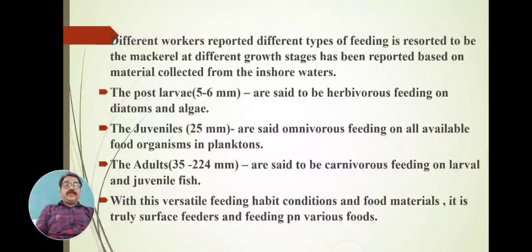With this versatile feeding habit, they are truly surface feeders, feeding upon various food materials.